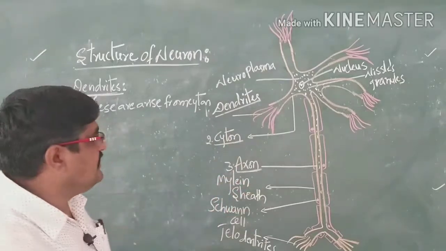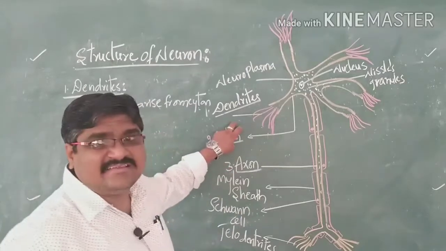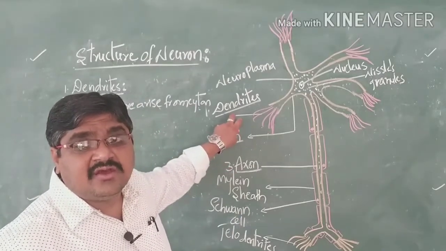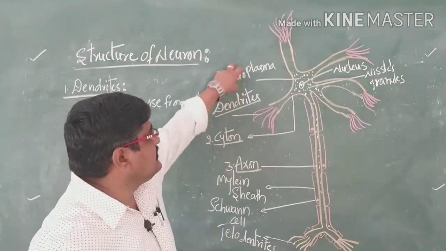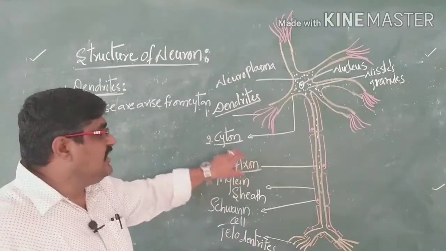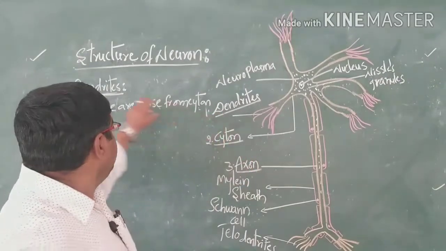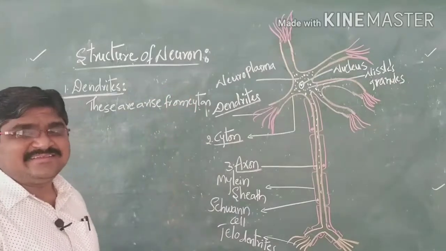So the cyton has two nerve fibers: one is called the dendrites and the second is called the axon. The dendrites arise from the cyton and are hair-like structures.